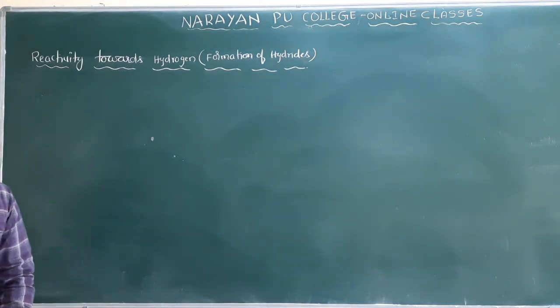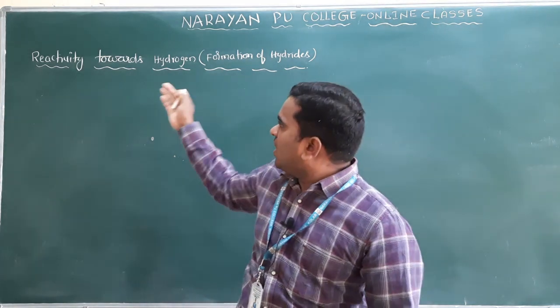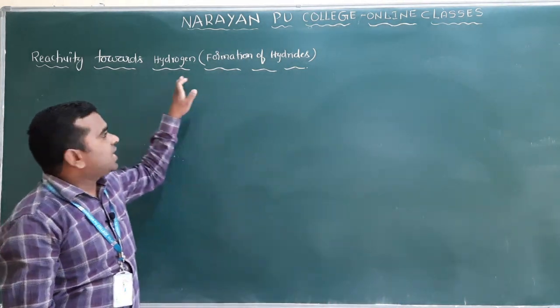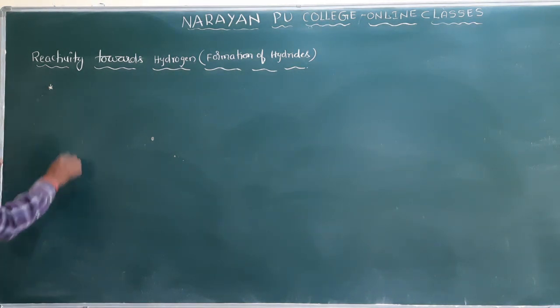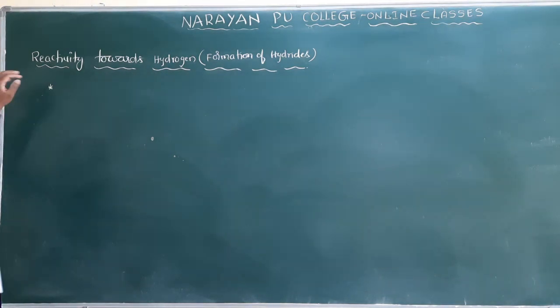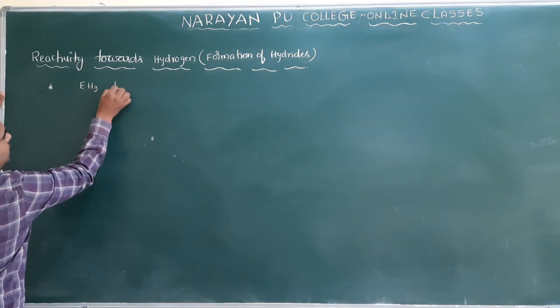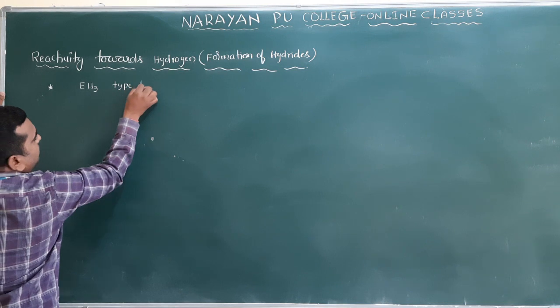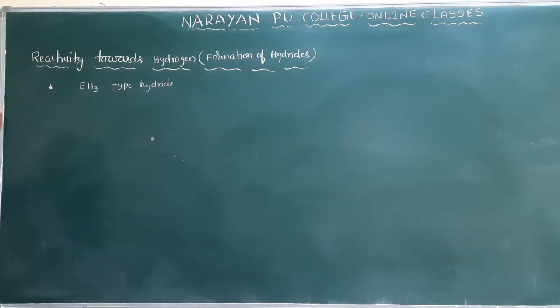When 15th group elements react with hydrogen, they form EH3 type hydride. Which type of hydride will it form?